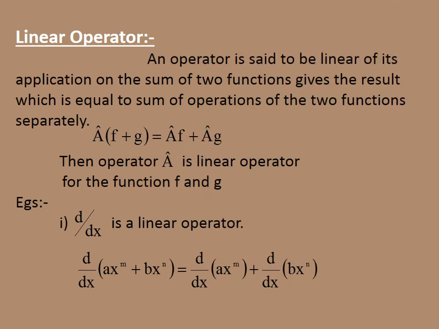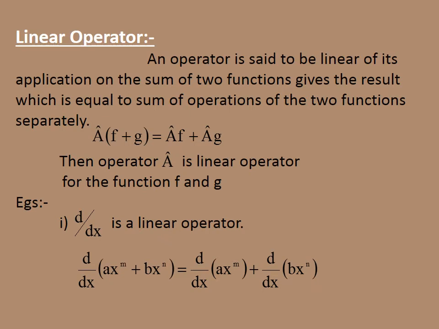Important, and you can expect this question for competitive examination. Linear operator. An operator is said to be linear if its application on the sum of two functions gives a result which is equal to the sum of the operation on the two functions separately. Let us consider operator A, and the sum of the functions is f plus g, and this will be equal to operator A on f plus operator A on g. Both results are the same. The operator A is known as linear operator. Here f and g are known as functions.